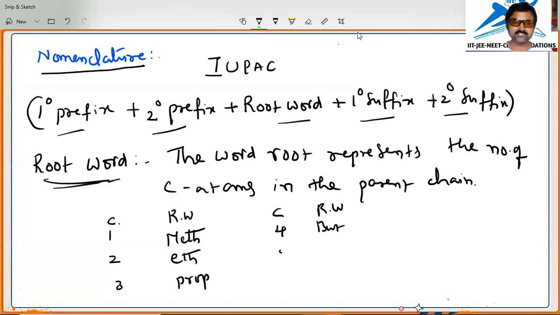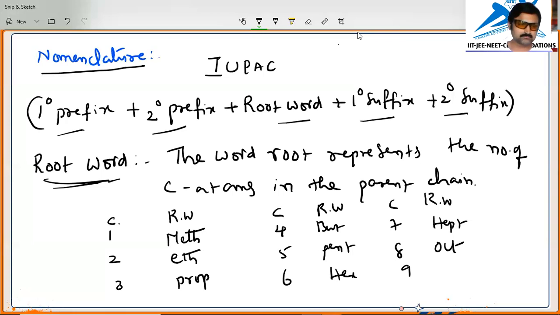And if 5 is there, we will call it pent. If 6 is there, we will call it hex. If the carbon number 7 is there, then the root word will be hept. If it is 8, that is called oct. If 9 is there, that is non.